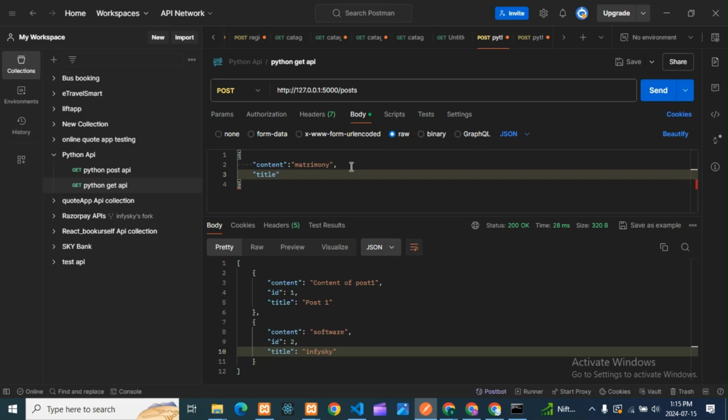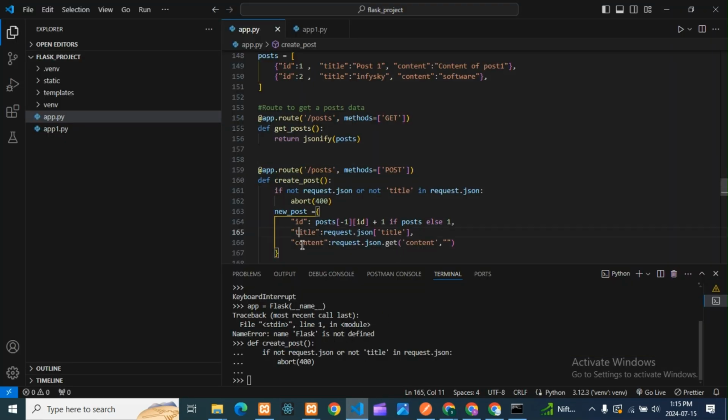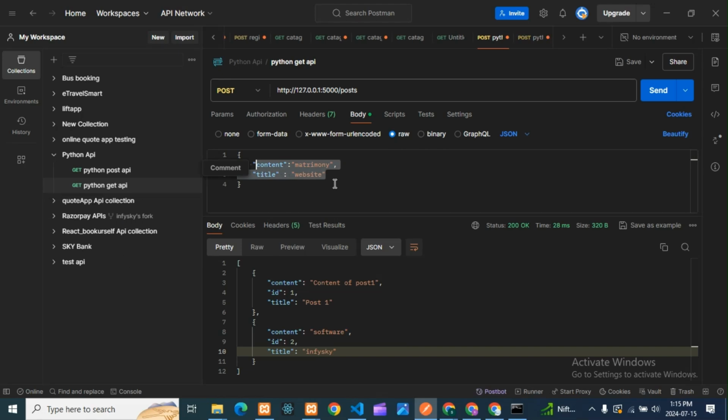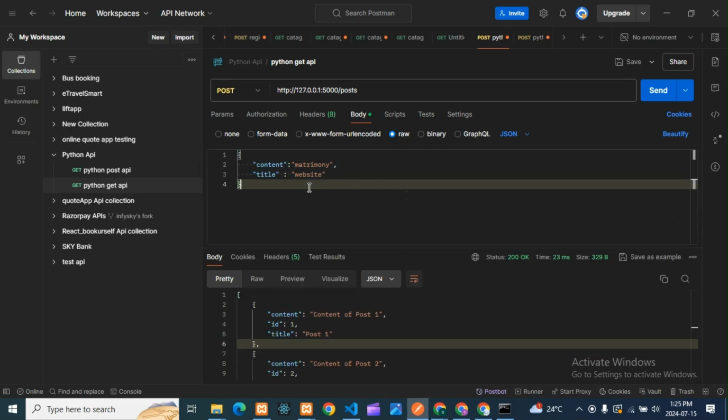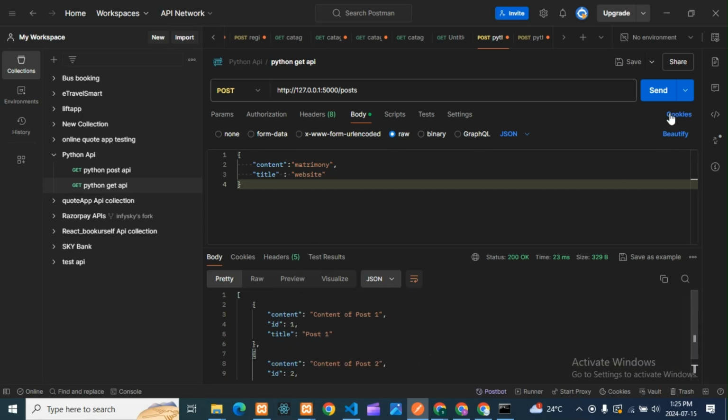and my title. Title will be what? It will be a website title type like that. Okay, so see guys, whatever is required to create a new post, I have added, that is content and title. If you see, there is a title and content I have given, and the ID will be auto increment, so no need to add the ID here. So we'll check, guys, whether it will increment, because here you can see only two IDs are there, so it should give one more ID. Okay, so we'll check whether it will give or not.